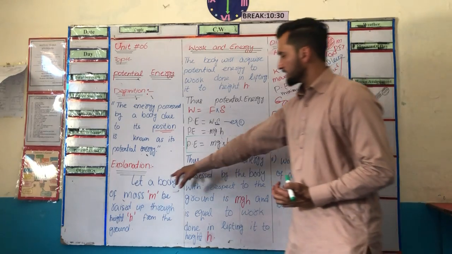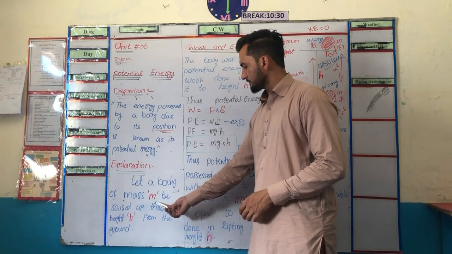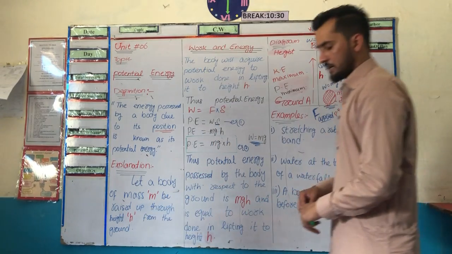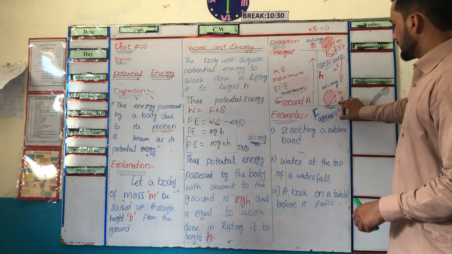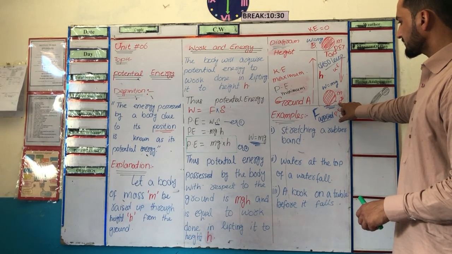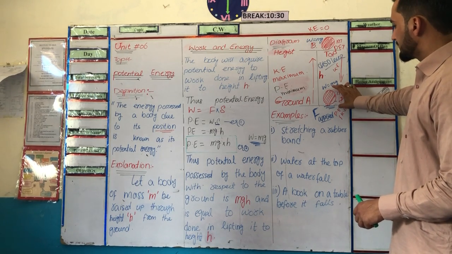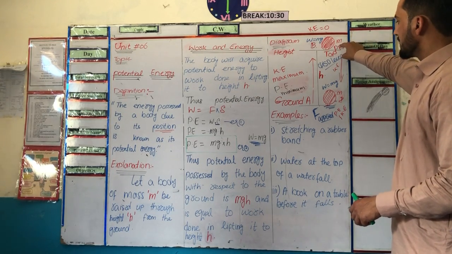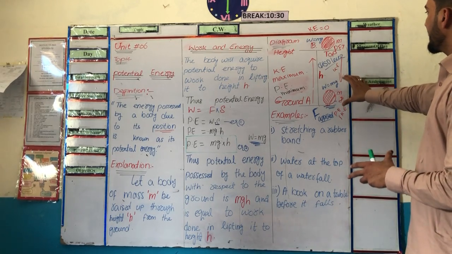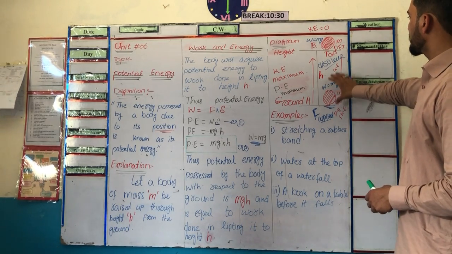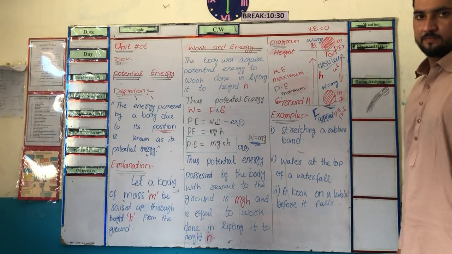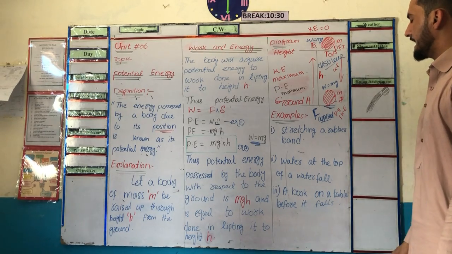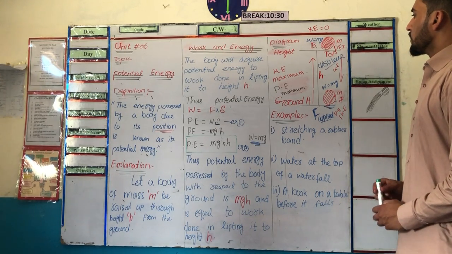Now look into the explanation. Let a body of mass m be raised up to a height h from the ground. Here, this is the body of mass m raised up to a specific height from the ground. So this body will acquire some potential energy due to the work done in lifting it to a specific height. So we know that